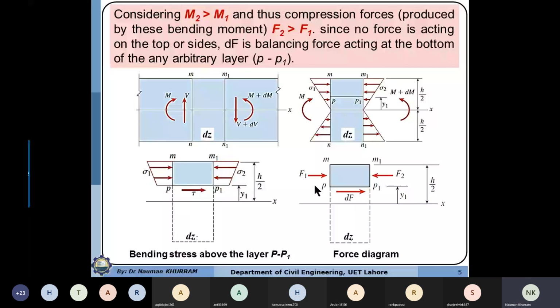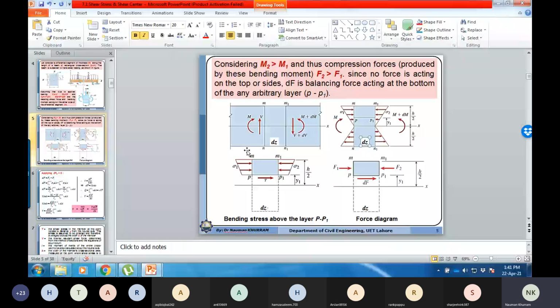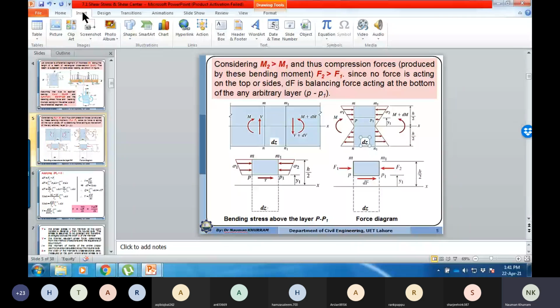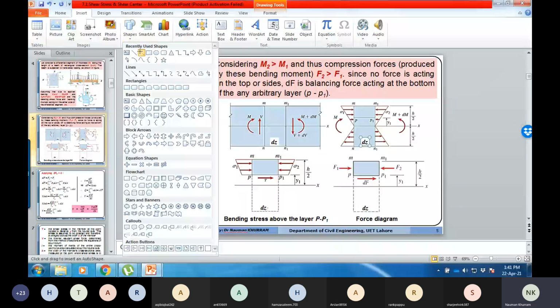Okay, similarly, let me explain in the same way, maybe on the same diagram, that will avoid confusion. Let me insert one arrow.